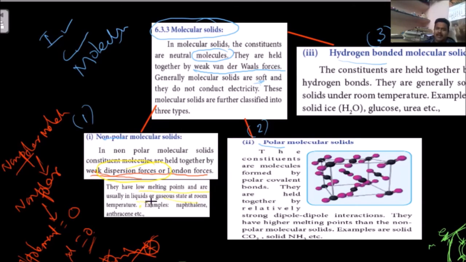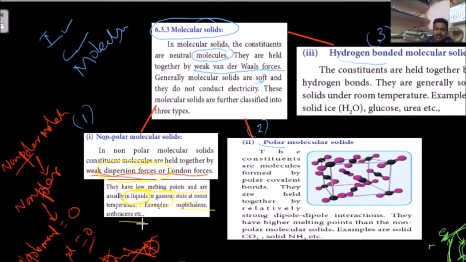Because the attractions are weak, the molecules cannot come very near and maintain a distance. A medium distance means they exist as a liquid, and too much distance means they exist as a gas. This is because of their weak dispersion forces, otherwise London forces.